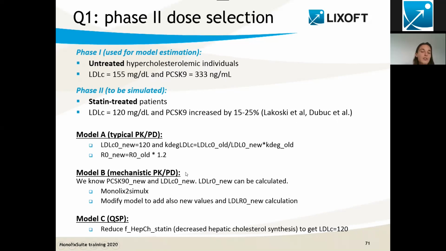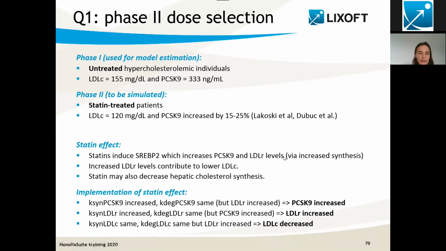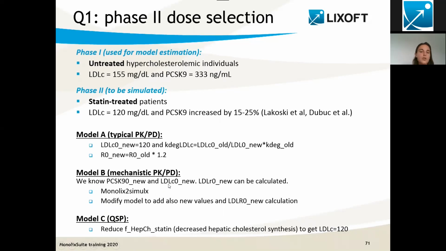Then for model B, this model includes the LDLR and the PCSK9. So what we can do is to just increase the production rate of LDLR and PCSK9, because that's really what the statins are doing. And we're going to choose the value of the change in order to recover this value for LDL-C and this value for PCSK9. That's how we're going to choose the parameters that enable us to represent the statin-treated population.